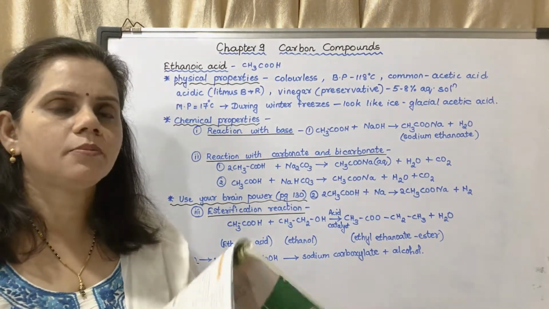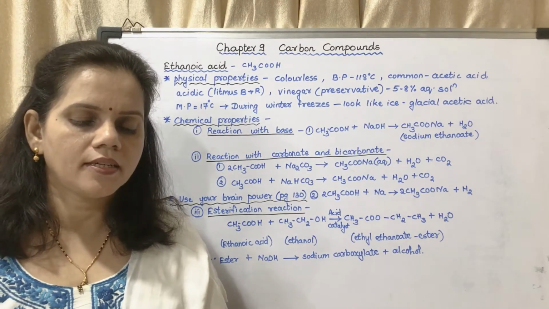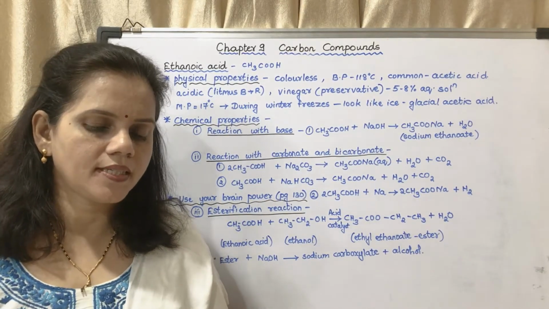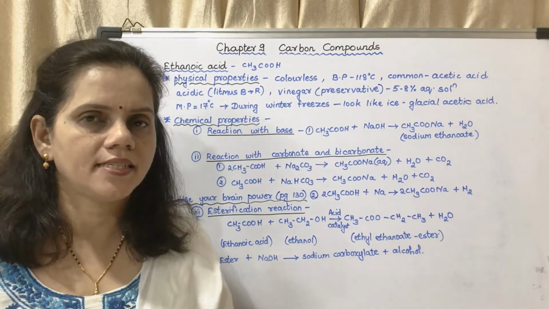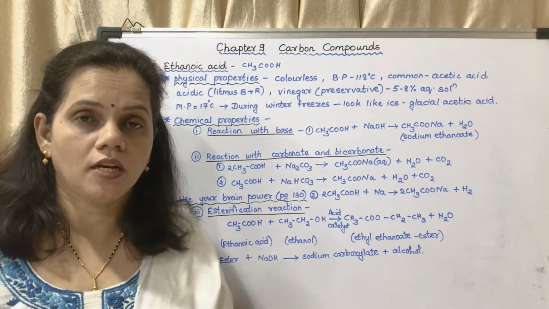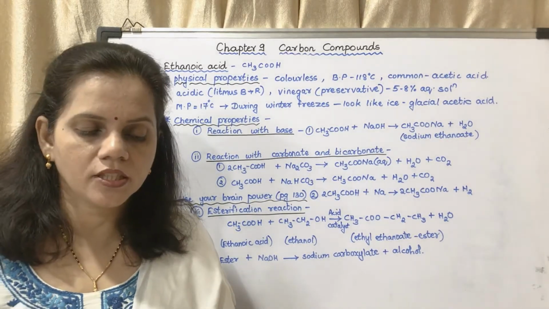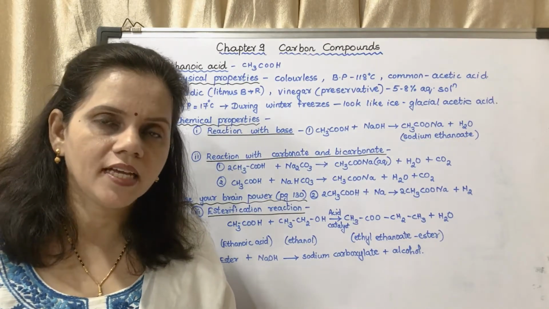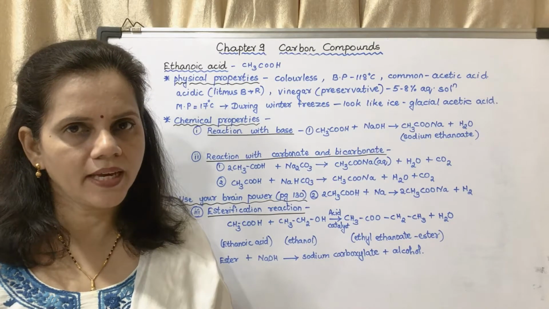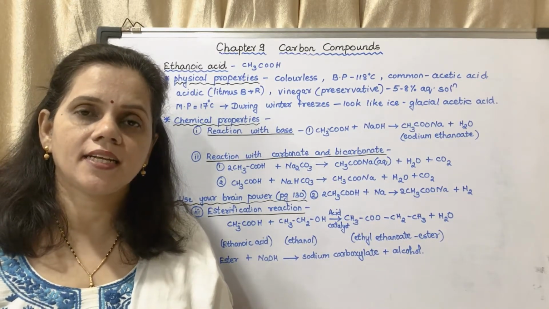Now on page number 129, reaction with base. Below that reaction they have given a question. You have learnt in the previous standard that acetic acid is a weak acid. Will the salt sodium acetate be neutral? No, it will be a basic salt. Why it will be a basic salt? Because the acid is weak and the base is strong. So weak acid plus strong base will give you basic salt. Okay, this we had studied last year.